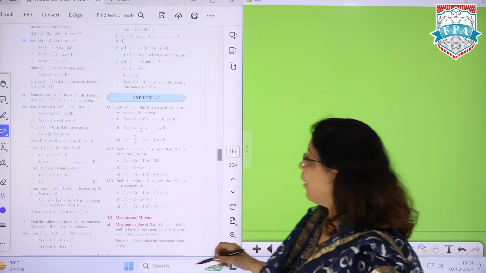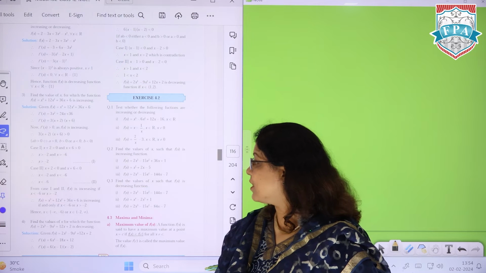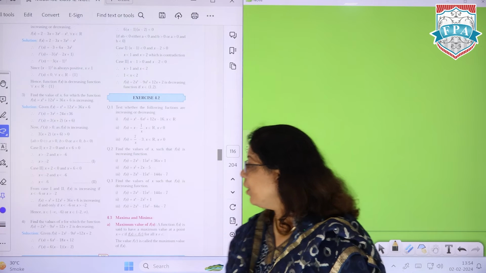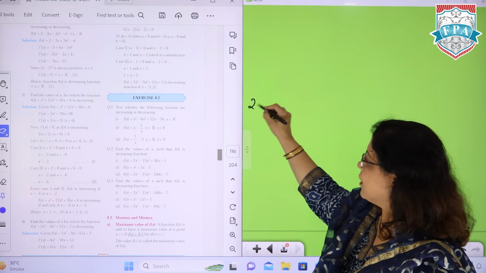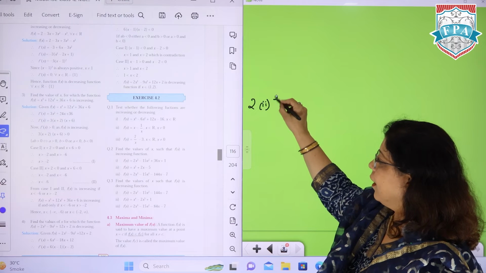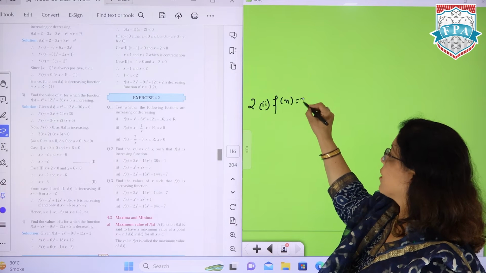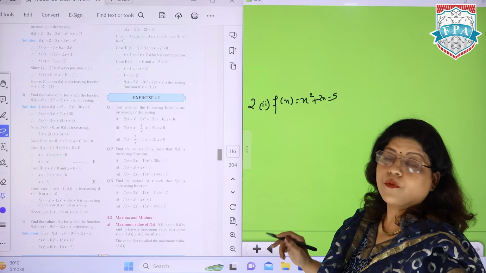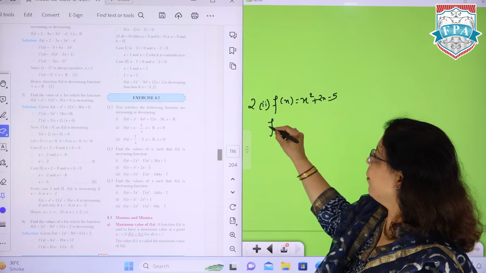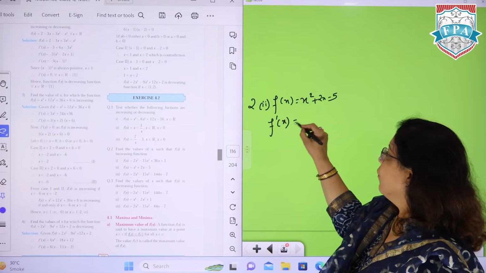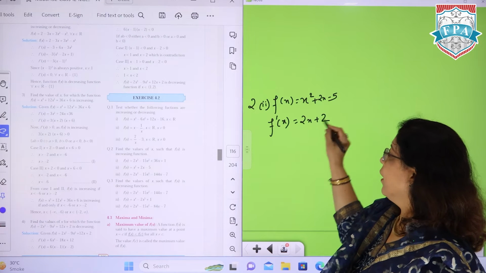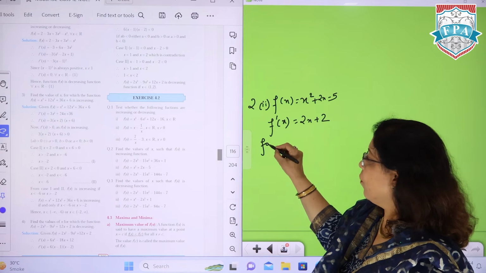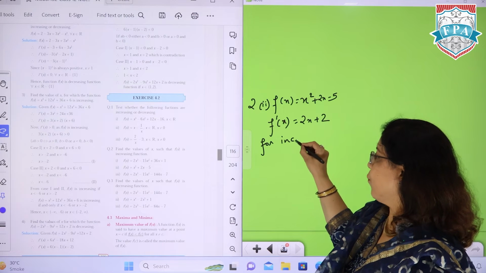Similarly, find the values of x for which fx is an increasing function. So let's take question number 2 over here. Fx is x square plus 2x minus 5. When we have this, first of all we will find f dash x, which is 2x plus 2. And now we know what we need for an increasing function.